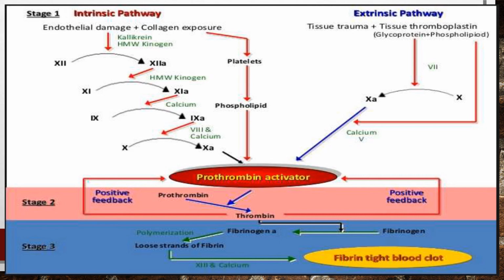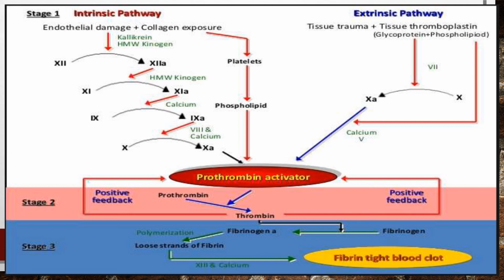So this is stage 2, and here you can also see stage 3, that is the conversion of fibrinogen to fibrin. The formed thrombin acts as a proteolytic enzyme, and it helps in the conversion of fibrinogen to fibrin. It happens in 3 steps. In the first step, the thrombin acts as a proteolytic enzyme and converts the fibrinogen to fibrin monomer. So here you can see the conversion of fibrinogen to fibrinogen A, otherwise known as the fibrin monomer.